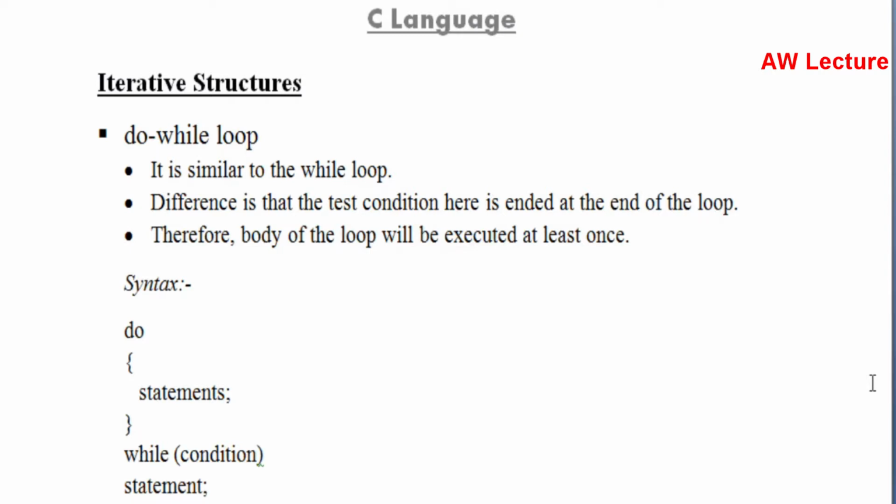Now let's talk about do while loop. There is not much difference between while and do while. The only difference is that the test condition in the do while loop is tested at the end of the loop, and so therefore the body of the loop will get executed at least once. You can see from the syntax, here is a do, then there are statements, and then is the while condition.